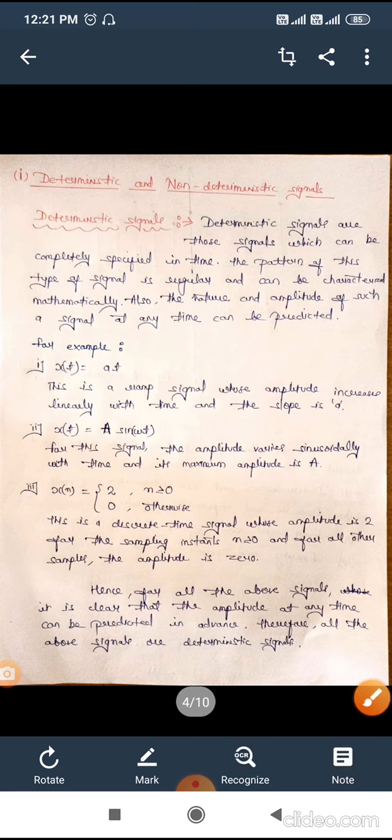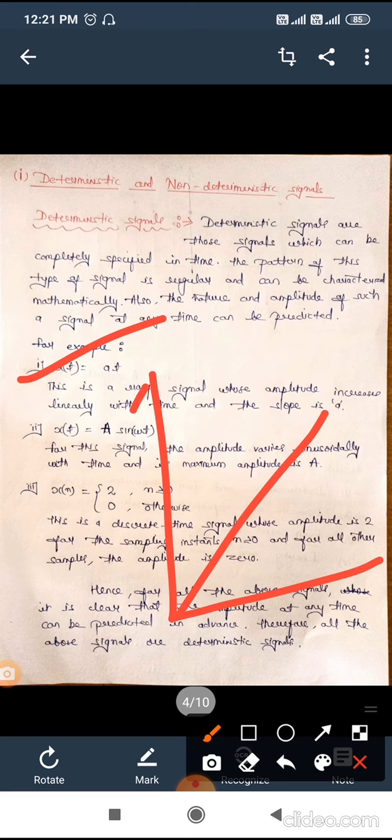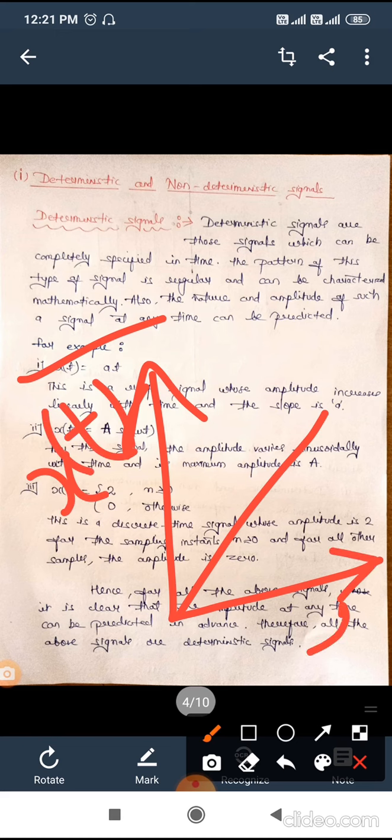here we have 3 examples. First one is x of t equals a t. This is nothing but a ramp signal. As we know, this is a ramp signal, x of t equals a t.